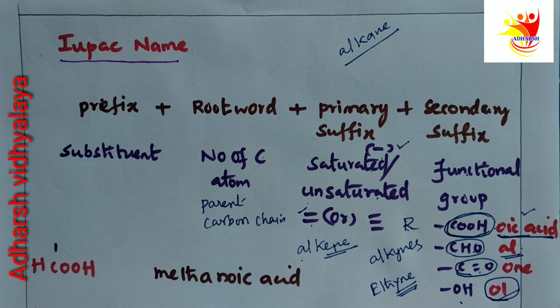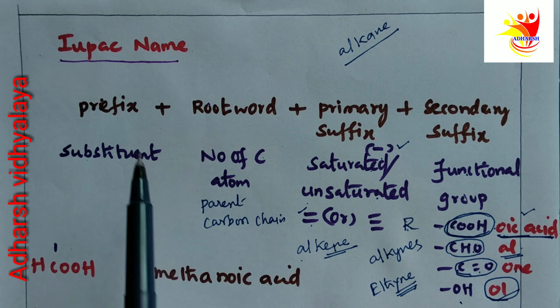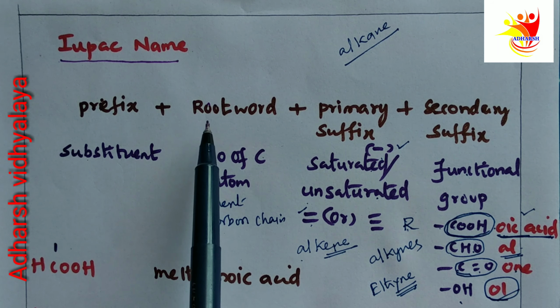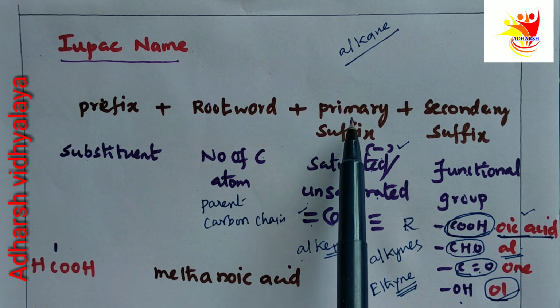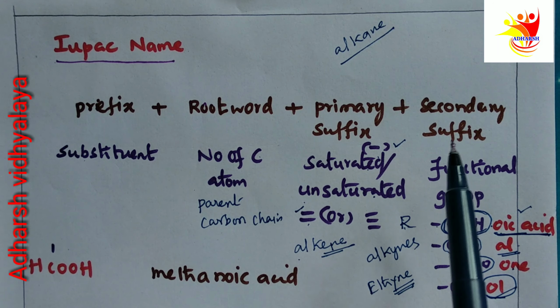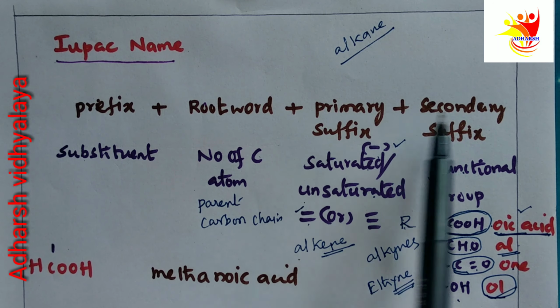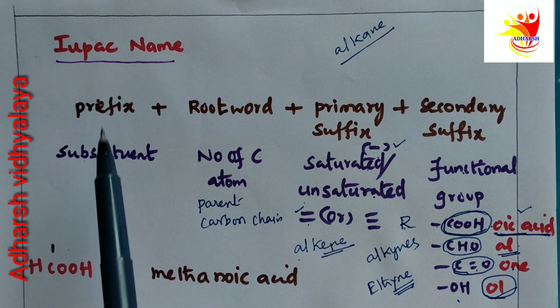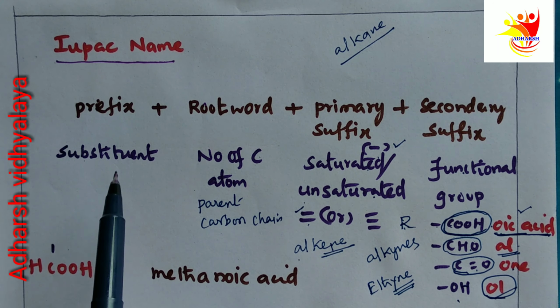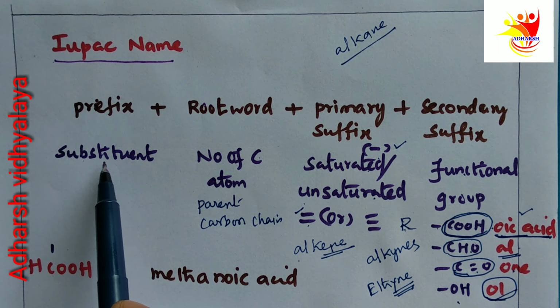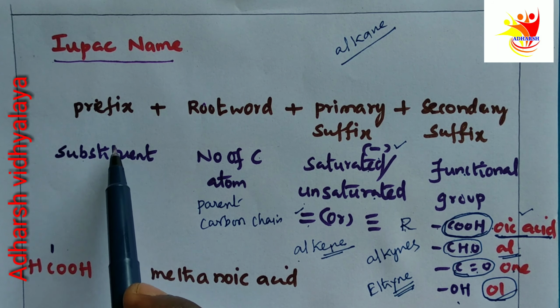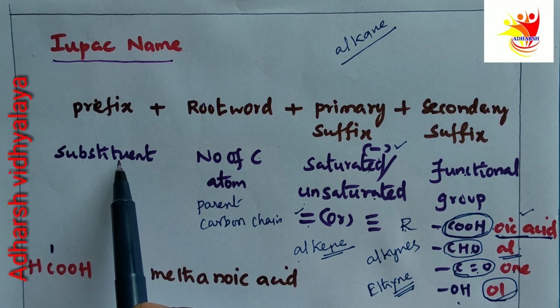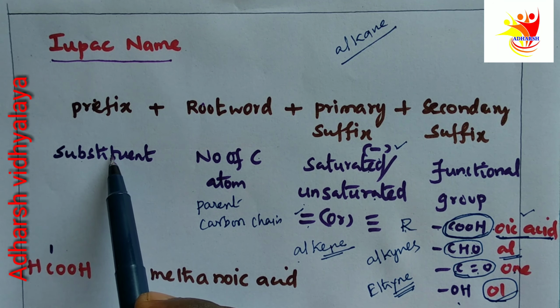Dear students, now we are going to discuss IUPAC nomenclature. In this, we have four different parts. First one is prefix, then root word, then primary suffix, then secondary suffix. What is the use of these four parts? The prefix is used to indicate what substituent is present in that compound.